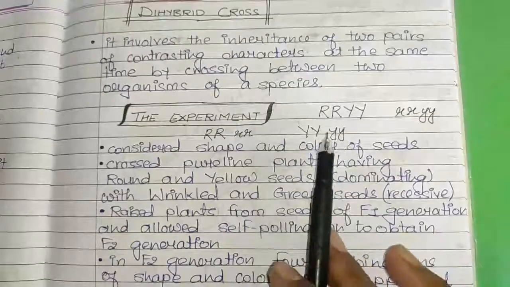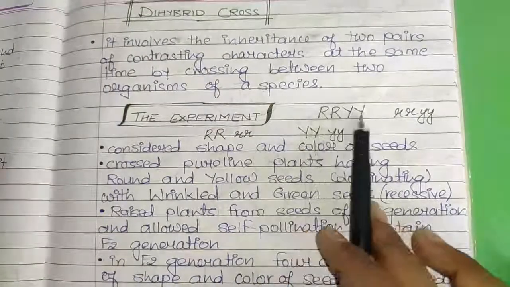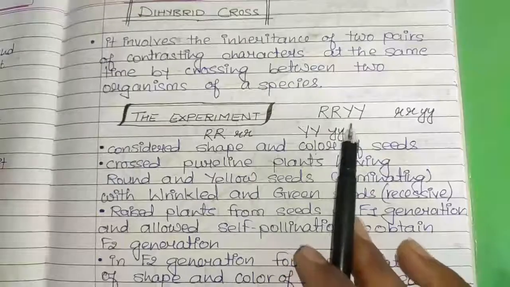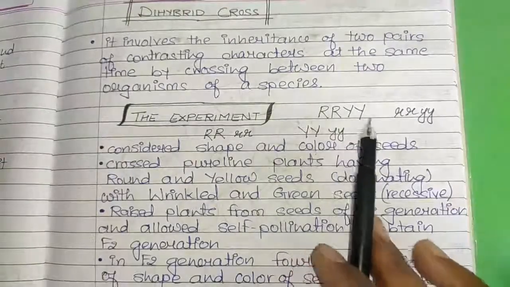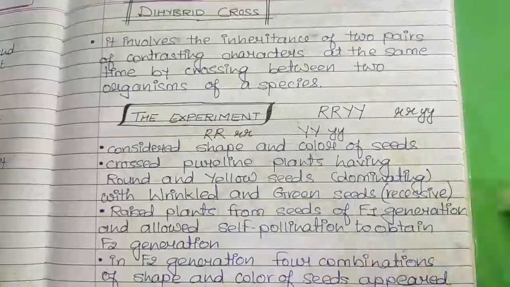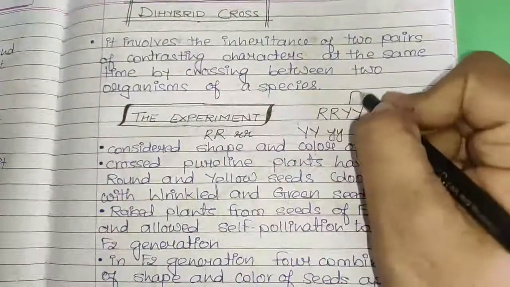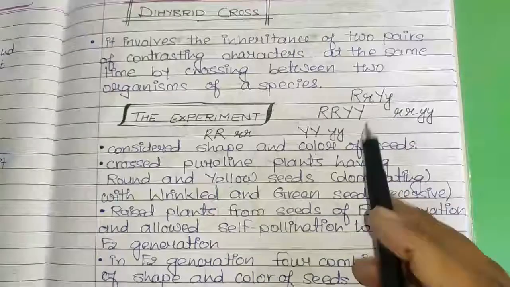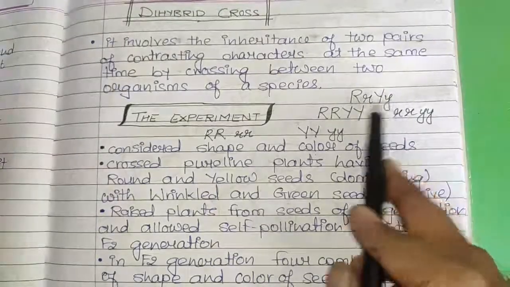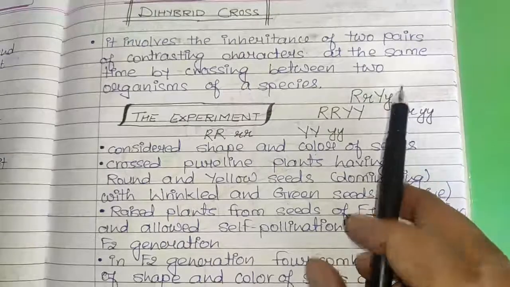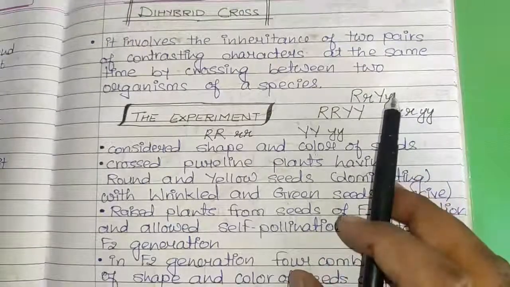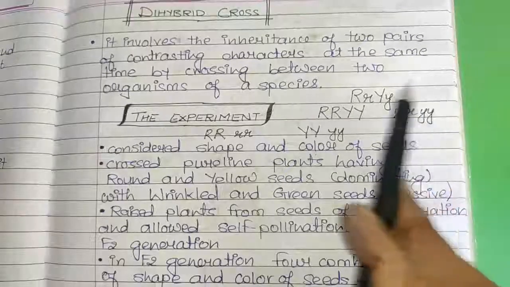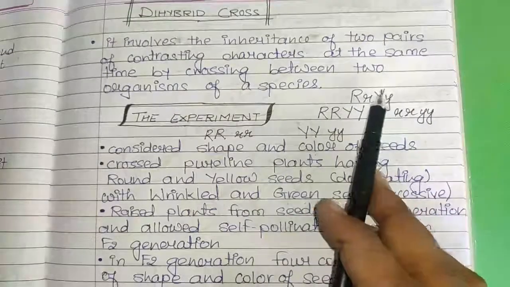Means here round and yellow seeds we are going to get in the first generation. So their genotype will be hybrid. Hybrid means like this. The genes of the recessive traits are present, but they are not going to get expressed. Rather, they are suppressed by the dominating genes.